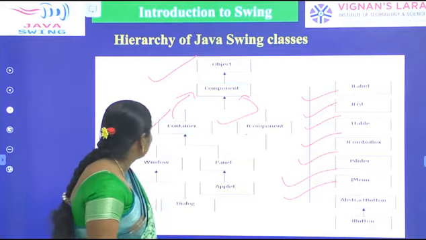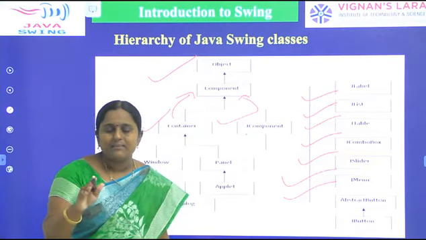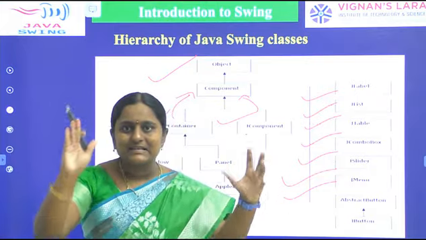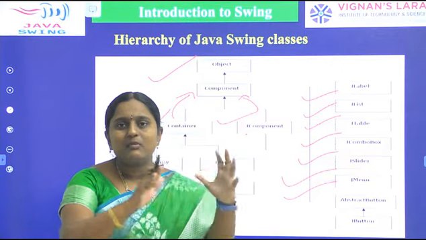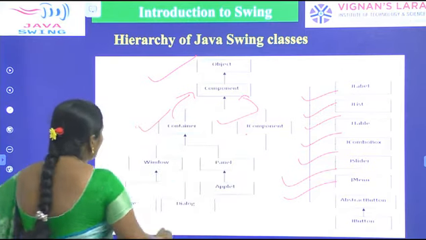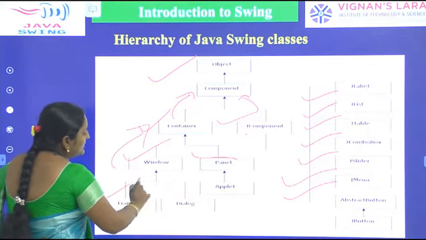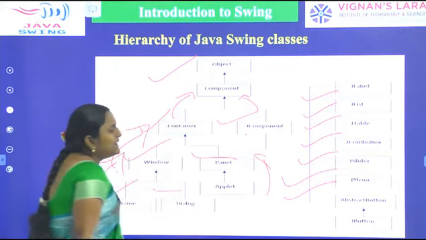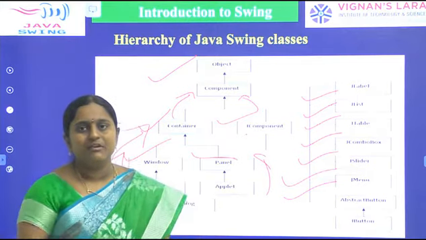So Container, what is a Container? A container is a place where we can add components and remove components. It is like a screen. We are placing, adding and removing components. What are the containers available in Swing? Window and Panel are the two subclasses derived from Container. Next, Frame and Dialog are subclasses of Window. Applet is a subclass of Panel. By using Applet and Frame, we can create a standard window.